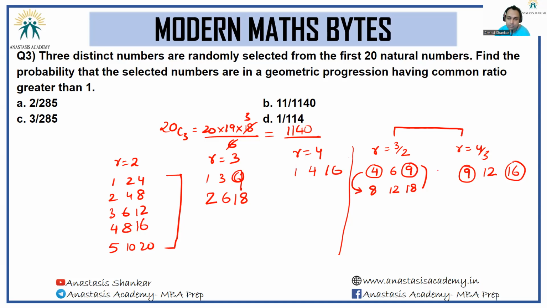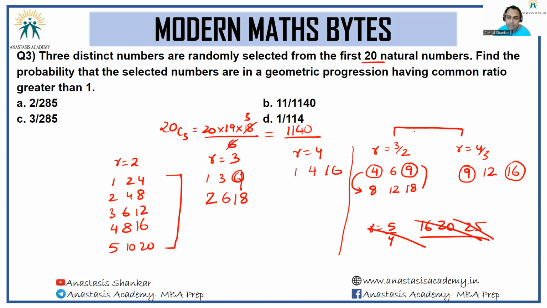Can it be possible? If we went up till 30, let's say we went up till 30, you could also have another series where the common ratio is 5 by 4, and you would have 16, 20, and 25. This would also be a series that is acceptable. Just that because we are only going up till first 20 natural numbers, we don't have to count this.